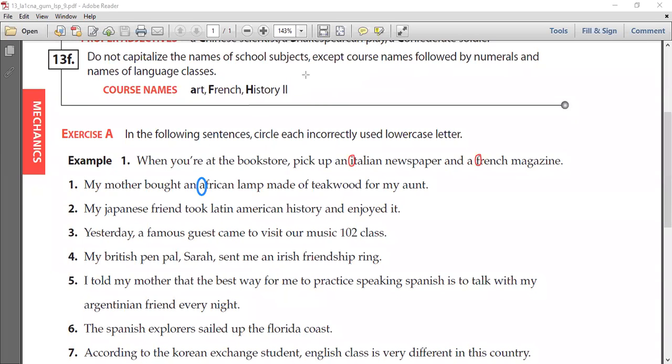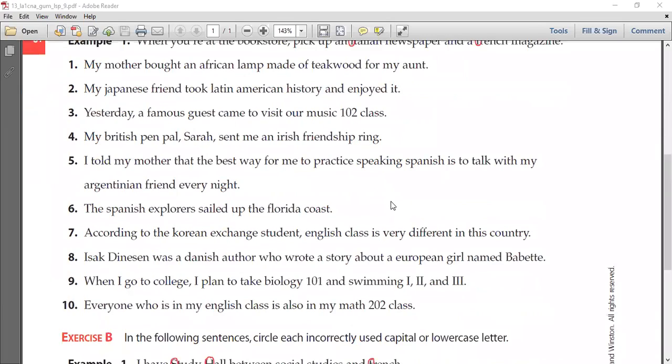Okay, so let me move down so we can get all 10 sentences in. And again, we are going to capitalize the A in African. Can someone remind me? Do we capitalize the M in mother and the A in aunt? And if not, tell me why. No, because we have my, and my is the... Good. It's what? Say it. It's a possessive pronoun. Perfect, Abdurrahman.